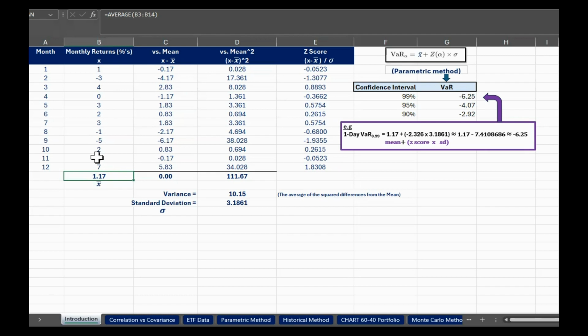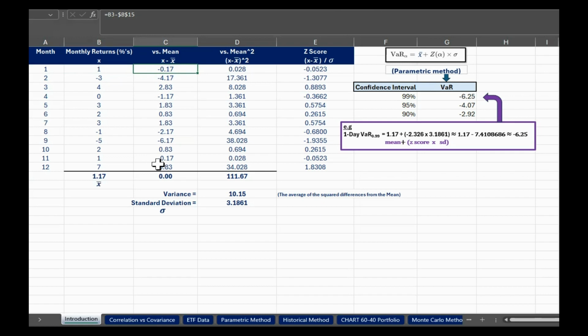Then the second stage, as you saw on the previous slide, we're going to look for the differences. So if you look at that first observation there, the observation is 1. Now, I'm not using percentages here on this Excel spreadsheet. Of course, it is a percent, but I'm just making it nice and simple, very basic, just to begin with. We'll rev things up a little bit later. I'm just taking that observation as a number, and saying, knowing that the mean is 1.17, then 1 is, of course, 0.17 below the mean. And you can see that difference right there. And indeed, you can see all of the differences in that column.